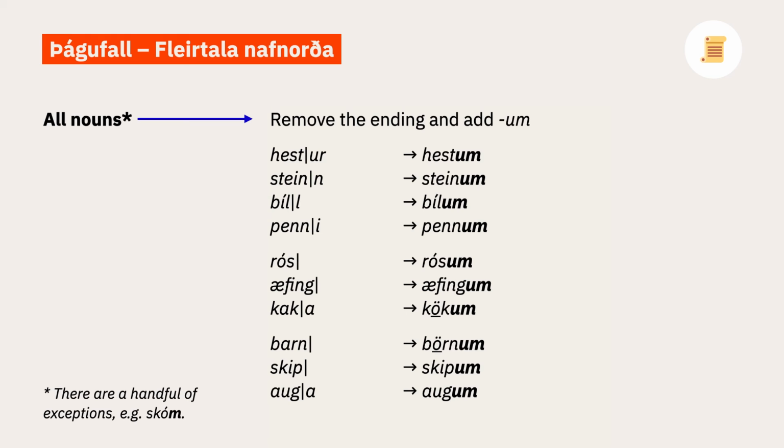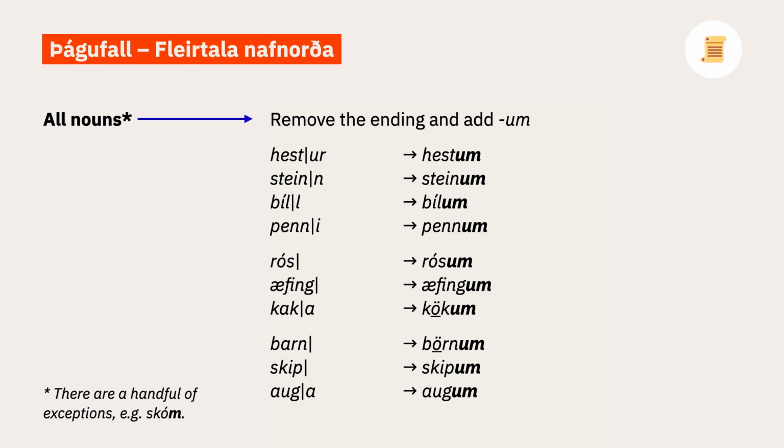The dative plural is our favourite case ending because it's the same for all nouns regardless of their gender or ending in the nominative. The rule is to remove the ending if there is one and add -um: hestum, steinum, bílum, pennum, rósum, æfingum. Because this ending starts with u, it causes a u-shift where applicable, so look out for that. For example, kökum and börnum. And then we have skipum and augum.